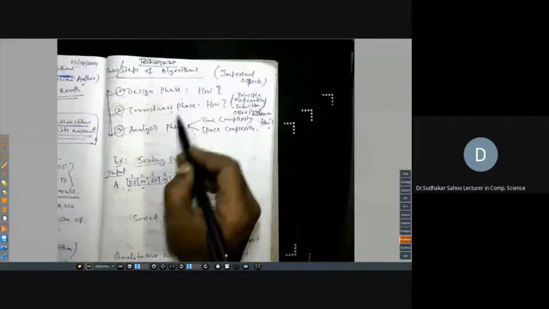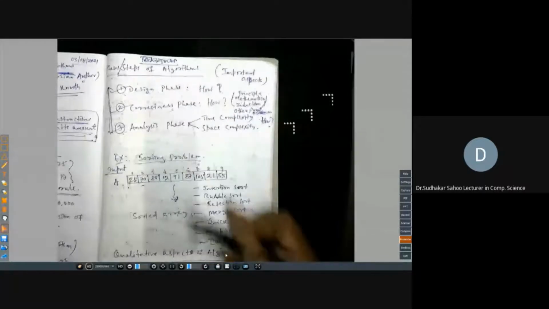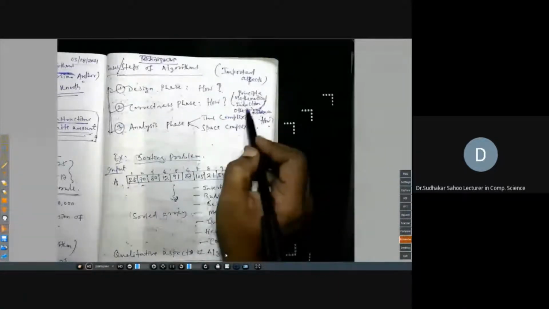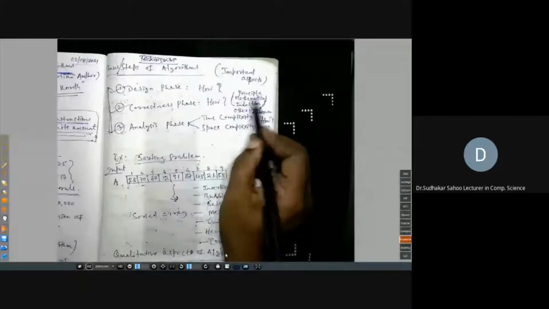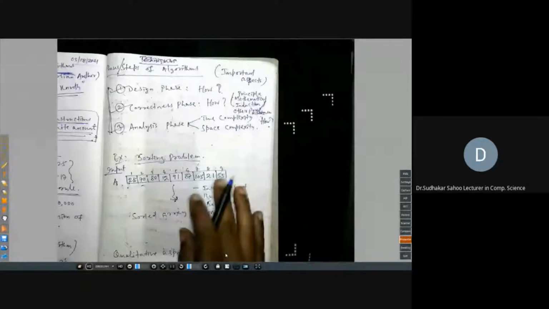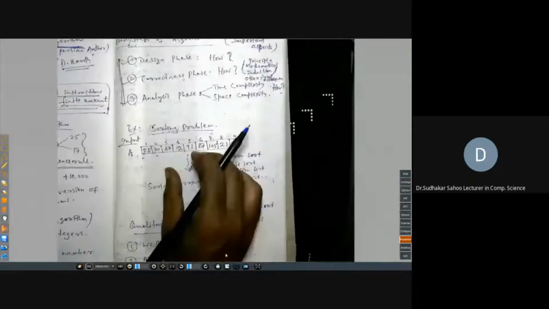How do we know that the algorithm you have developed is correct? For that, you have to use some proof technique, called the principle of mathematical induction. It's the most widely used technique to prove that my algorithm is correct. Correct means whatever input you give, your algorithm will process it and give you the desired output.